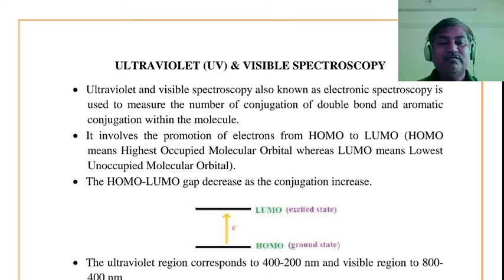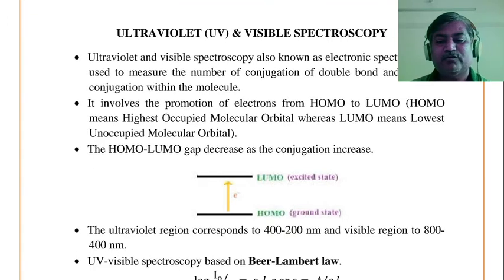Due to absorption of light radiation, electrons from ground state get excited to excited state, and this change in energy level is measured in terms of energy absorbed. This is the basic principle of UV spectroscopy. Now, how is this energy measured?